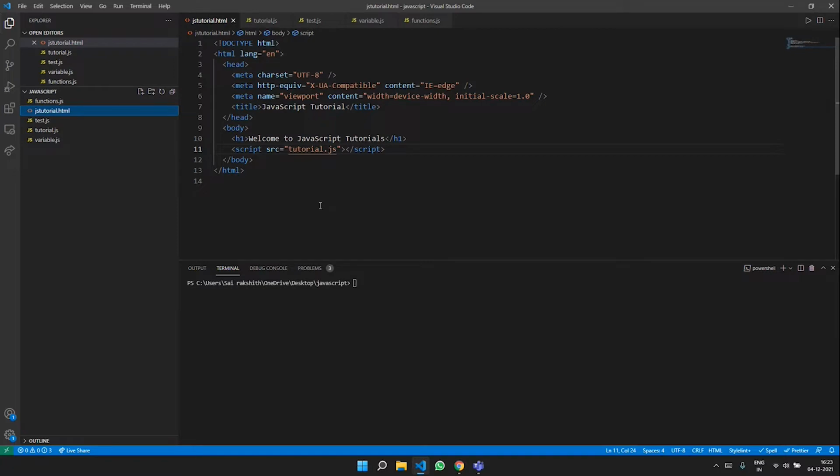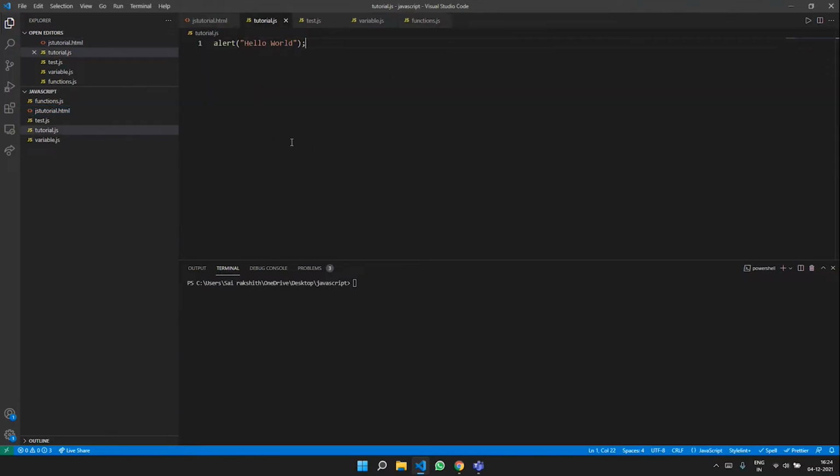Now we have an H1, which is a header one, which says welcome to JavaScript tutorial, and we have a script tag that links to tutorial.js. How can you confirm this? When you hover over tutorial.js and press control and click it, it goes to tutorial.js.